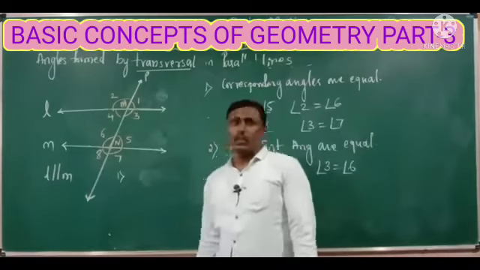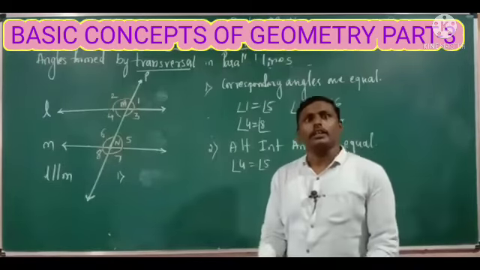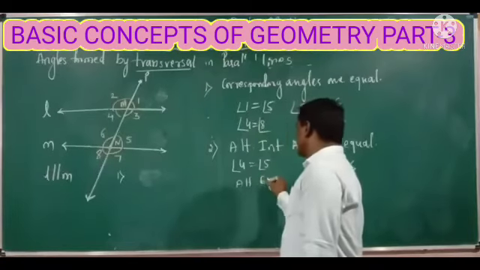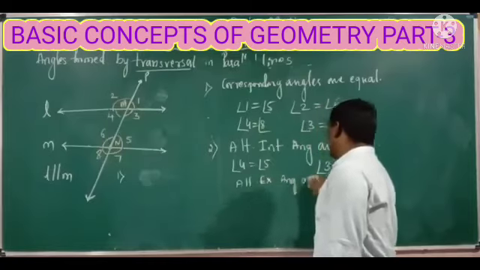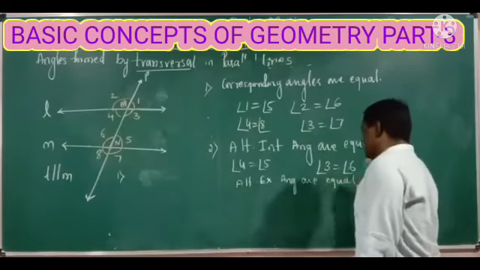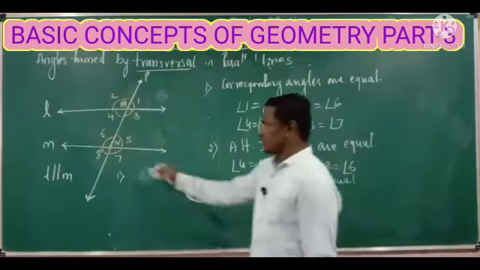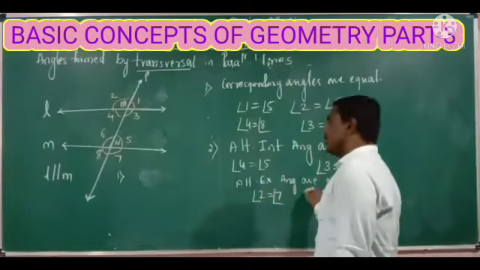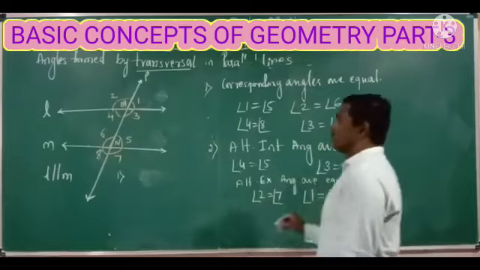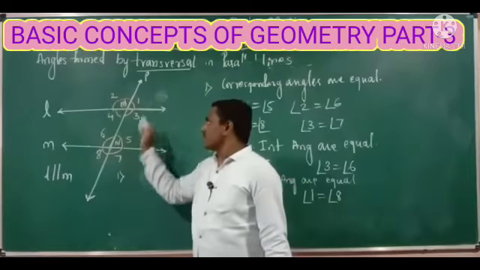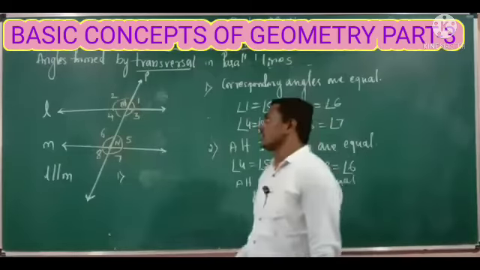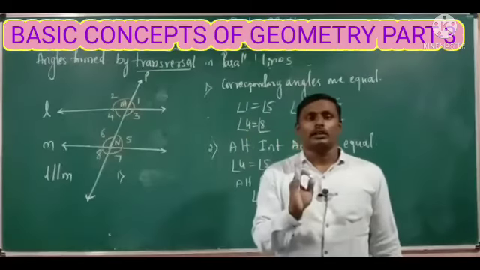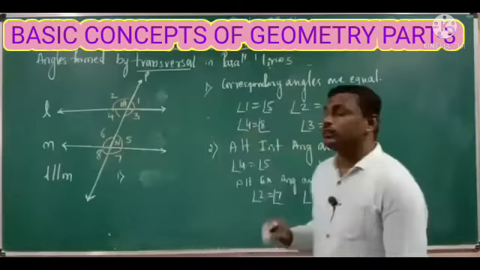Next one, what about the alternate exterior angles? Alternate exterior angles are also equal. So alternate interior angles and alternate exterior angles are both equal. The alternate exterior angles are angle 2, which is equal to angle 7, whereas angle 1 is equal to angle 8. Angle 1 and angle 8 are alternate exterior angles. So when two parallel lines are intersected by a transversal, the alternate angles are equal.